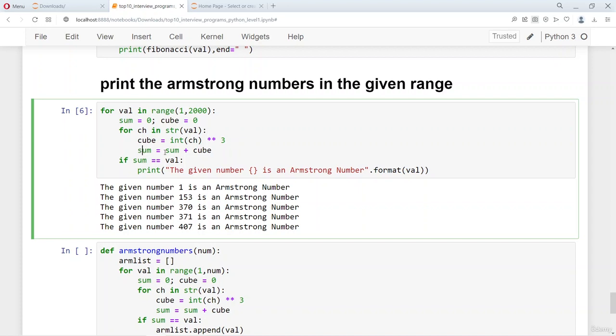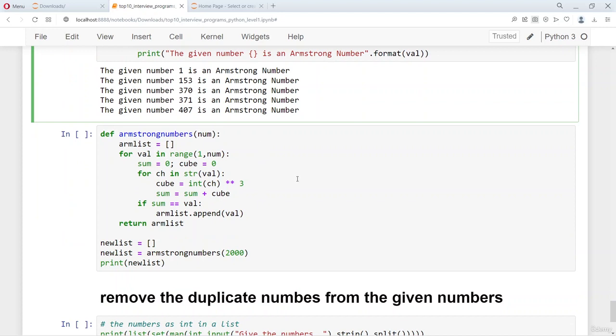And then the sum is equal to sum plus cube. So here you can see that the cube and the sum are reset after every outer loop number. This is obvious, because when you calculate the sum of the cubes, you need the sum to be reset after every number in the outer loop. Only then the sum will come out correctly. And finally, if the sum of the cubes of the individual digits is equal to the given number, then that is an Armstrong number, which is what we are doing.